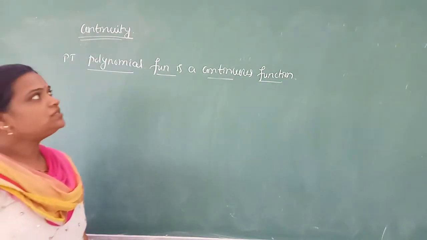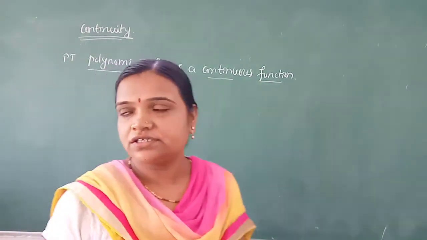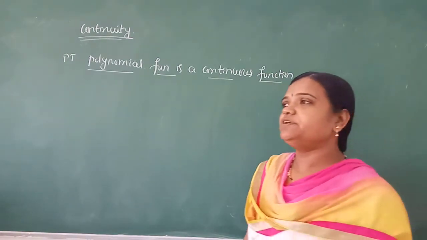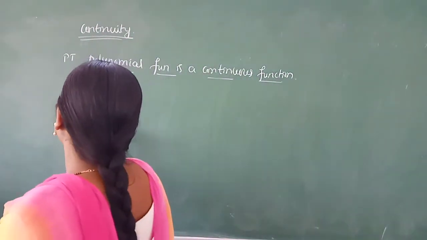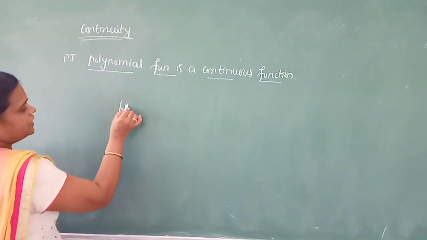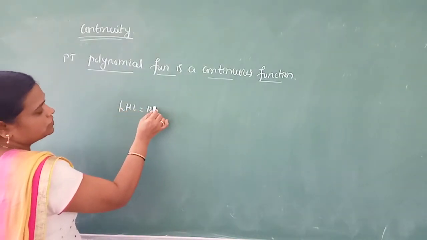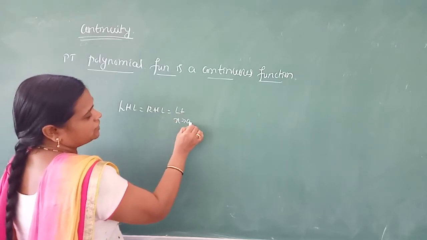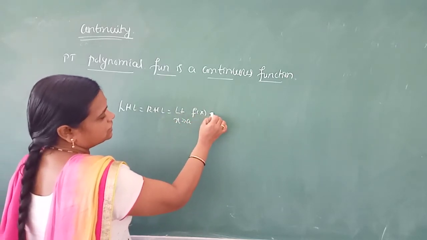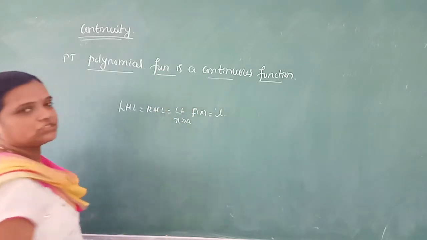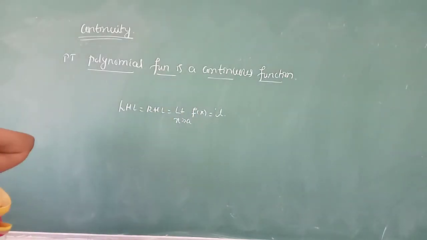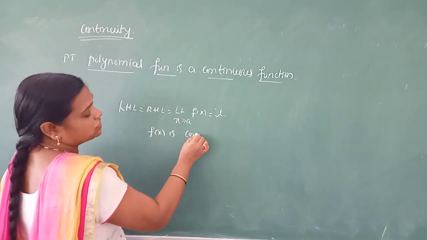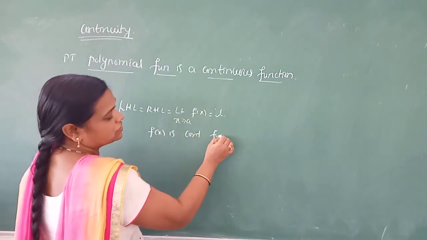As we studied in the last class the definition of continuity, we know that when we say that a function is continuous, if left hand limit is equal to right hand limit is equal to limit of the function f of x, correct, and that is equal to some constant, then we say that function f of x is which type of function? Continuous function, correct.